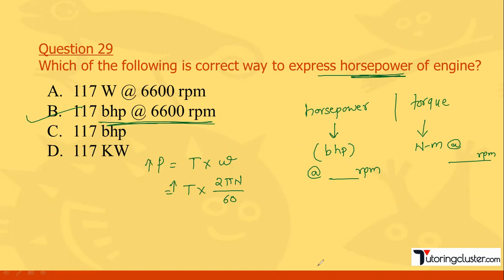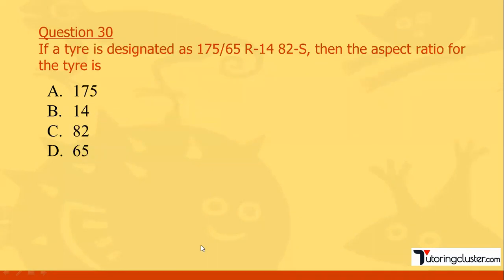Next, if the tire is designated like this, 175/65 R14 82, what is the aspect ratio of the tire? Basically, 175 is the width of the wheel. Then 65 is the aspect ratio.